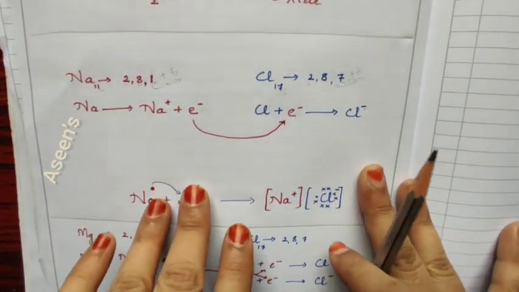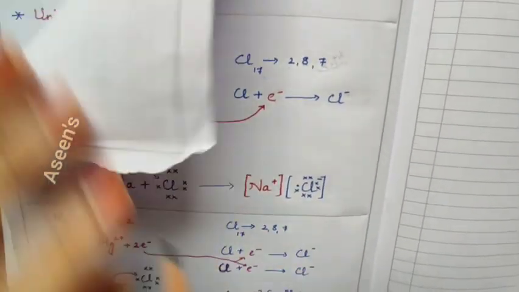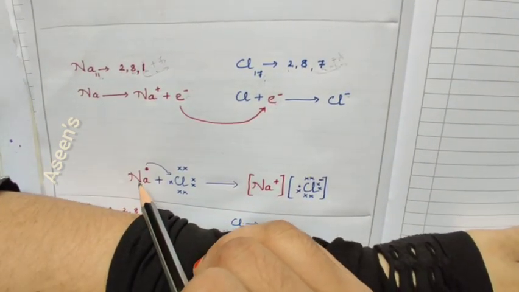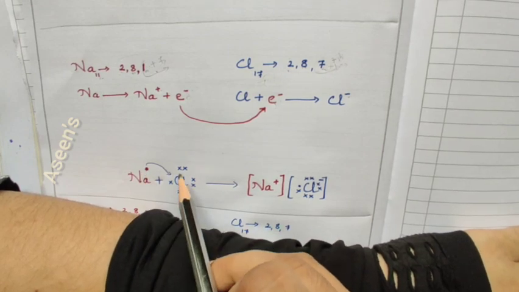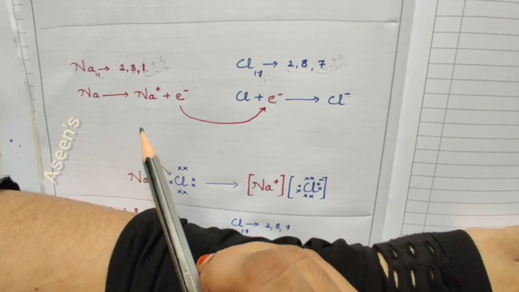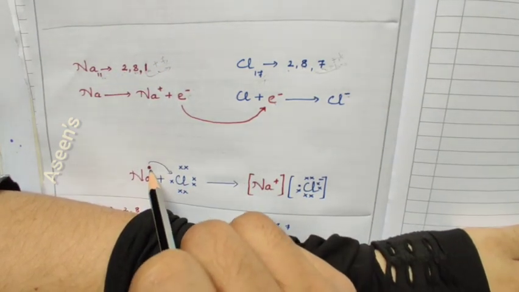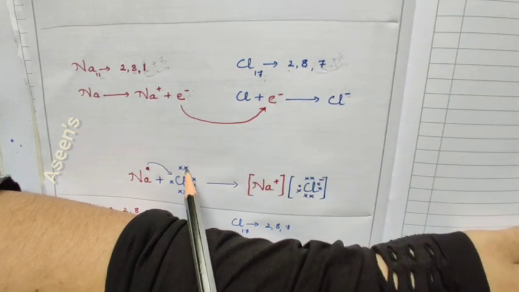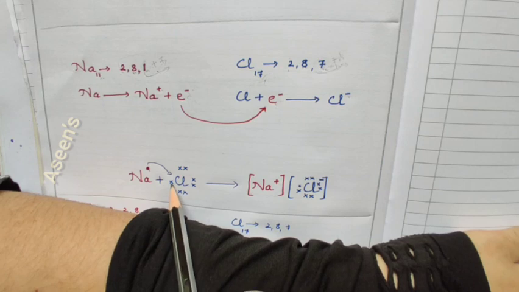Now if I have to show this in graphical form, this is how we show the electron dot structure. See here, sodium, chlorine with a plus. Whatever I'm showing here is the outermost electrons. In sodium we have got 1, so that 1 I'm denoting here. In case of chlorine, we have got 7: 1, 2, 3, 4, 5, 6, 7.